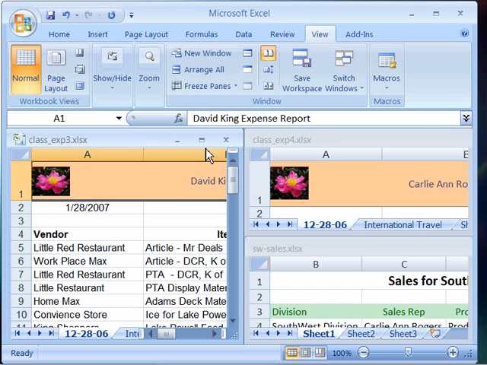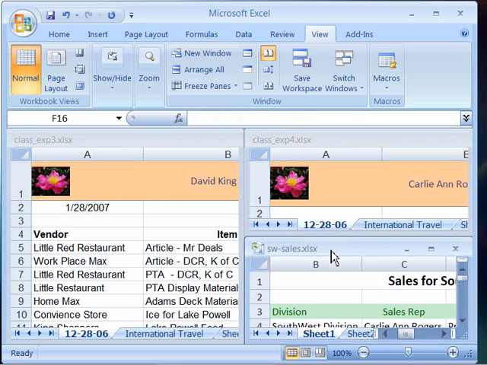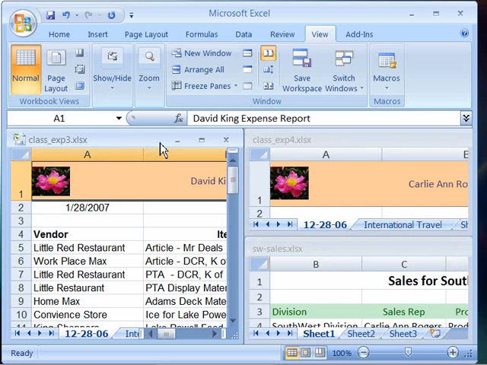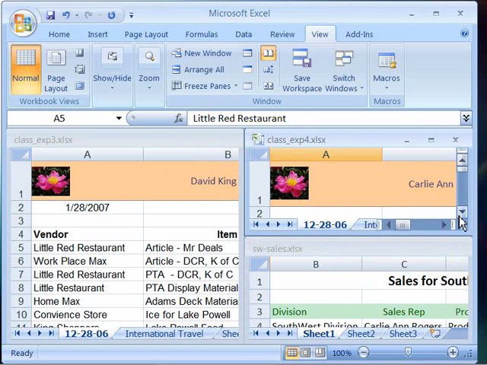So notice I have 3 workbooks. I can switch between these workbooks by simply clicking anywhere within that workbook to make it active. Notice that you get your scroll bars indicating that this is the active window.